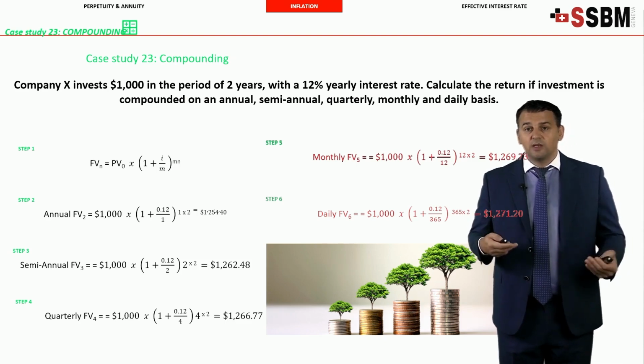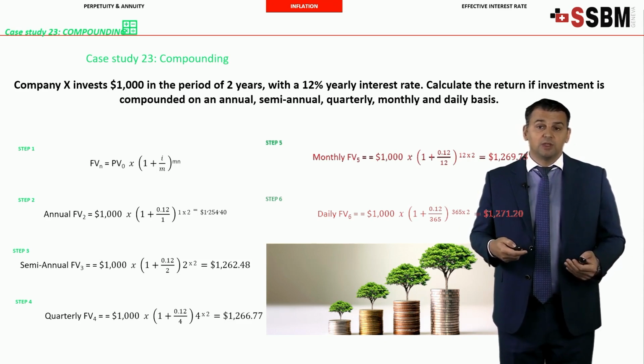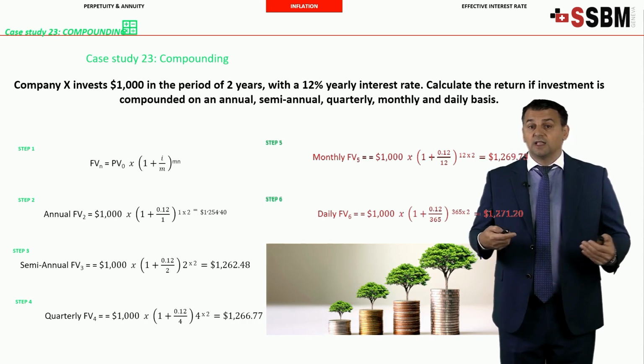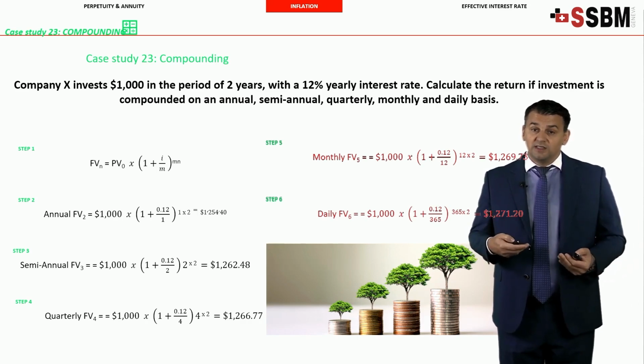If you do the same for the monthly, so the annual rate you divide by 12 because you have 12 months in 1 year, to the power of 12 months times 2, 24 months in 2 years, and you obtain the higher, obviously, value here, which is $1,269.73. In step 6, the last one, you see it, the same story, but with the daily compounding.